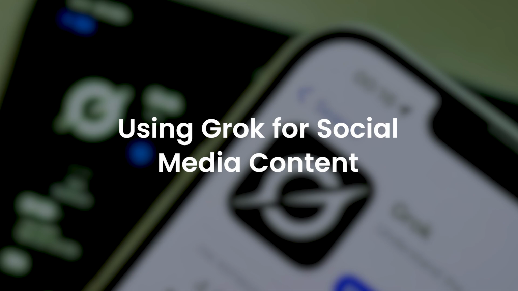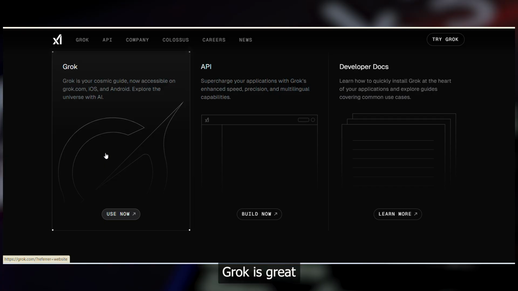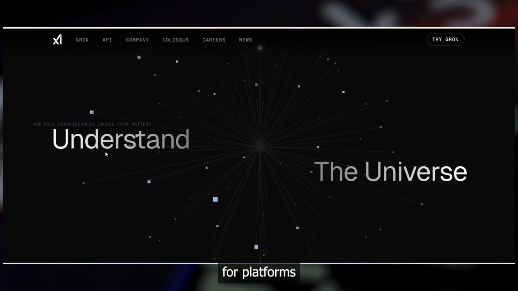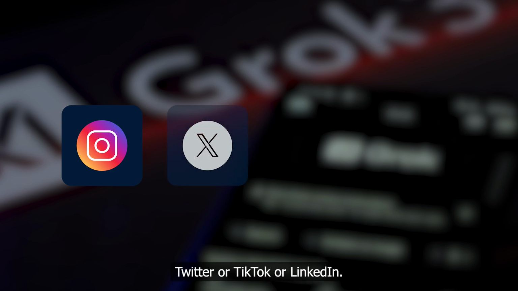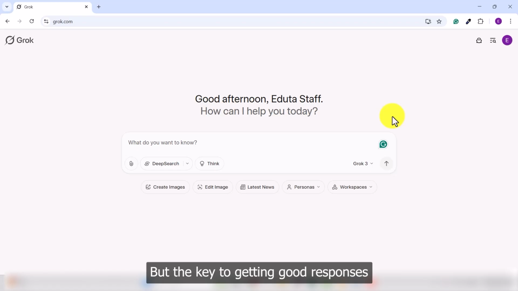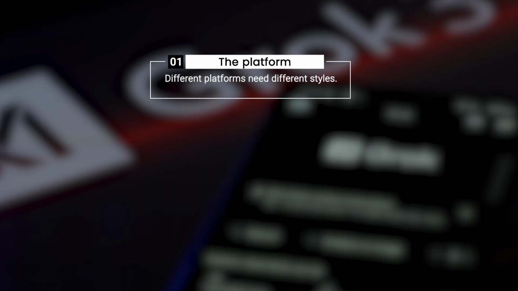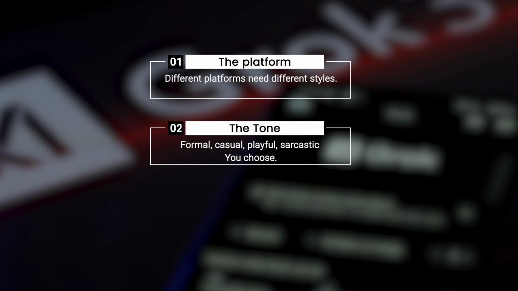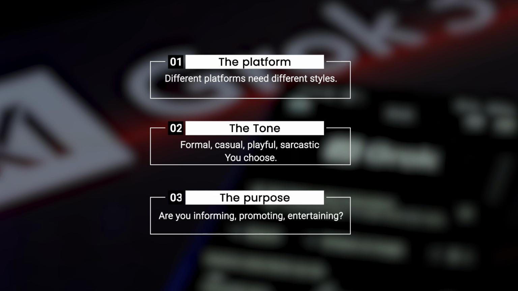Using Grok for social media content. Grok is great at generating short-form content for platforms like Instagram, Twitter or X, TikTok or LinkedIn. But the key to getting good responses is being specific about three things. The platform. Different platforms need different styles. The tone. Formal, casual, playful, sarcastic. You choose. The purpose. Are you informing, promoting, or entertaining?